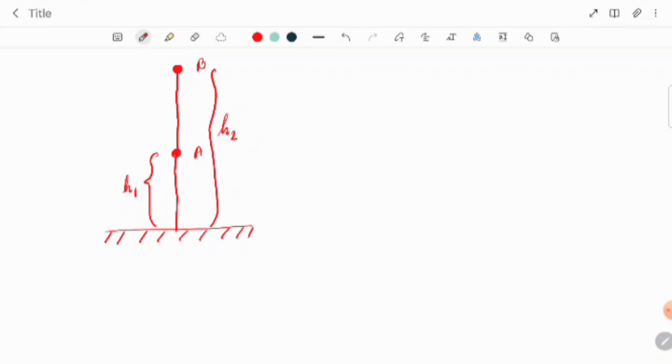So here there will be a gain in potential energy because the height is increasing. We can calculate the potential energy at A: m is the mass of the body, g is acceleration due to gravity, and at A the height is h1. Now the potential energy at B is mgh2, because h2 is greater.